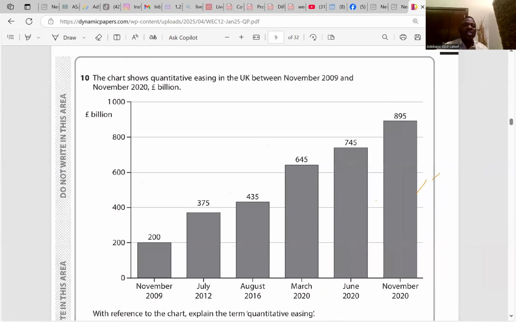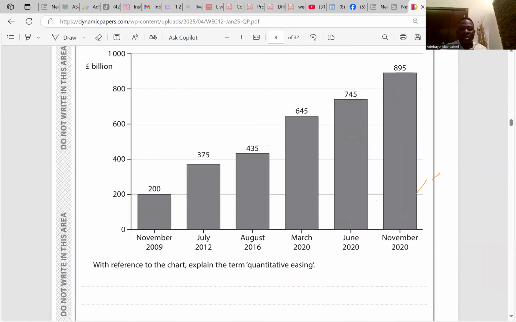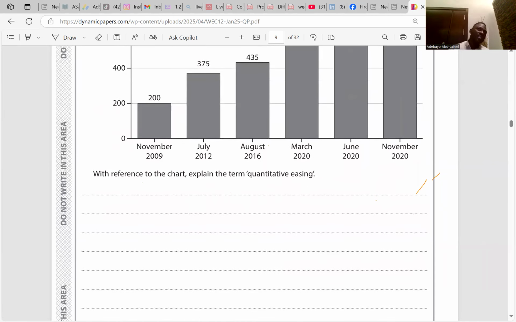So we have a case study here. It said the chart shows QE in the UK between November 2009 and November 2020 in billion pounds. With reference to this chart, explain the term quantitative easing. Quantitative easing implies a situation whereby the central bank buys financial assets of commercial banks in exchange for money to increase their liquidity. So that increases the liquidity of commercial banks. Is it clear?